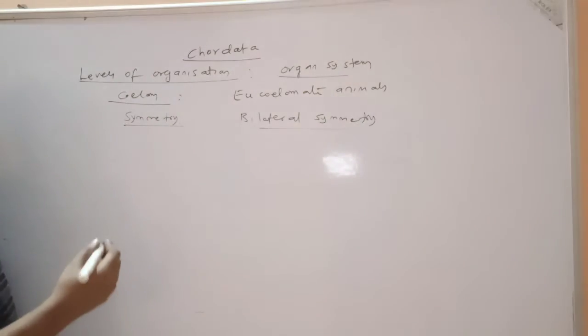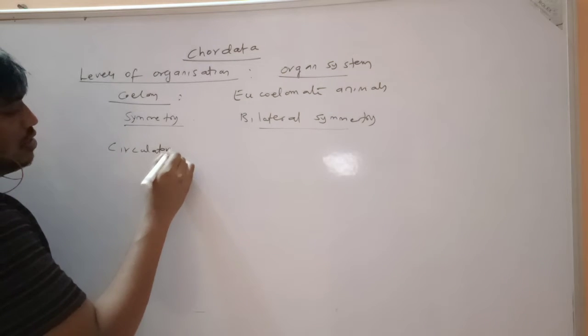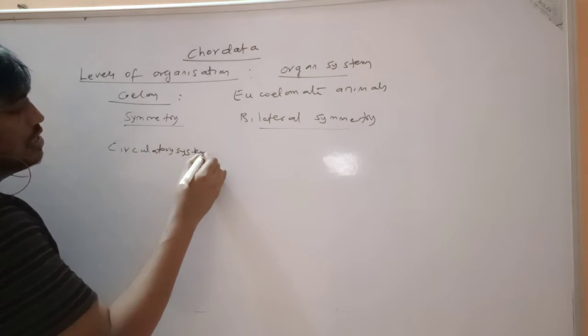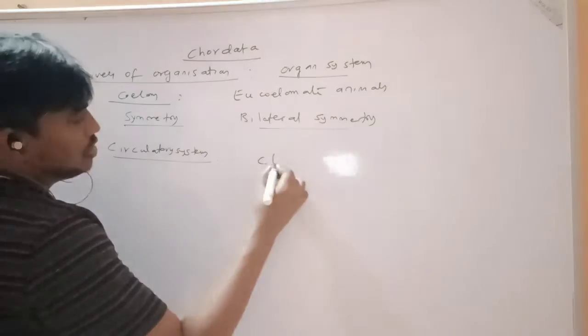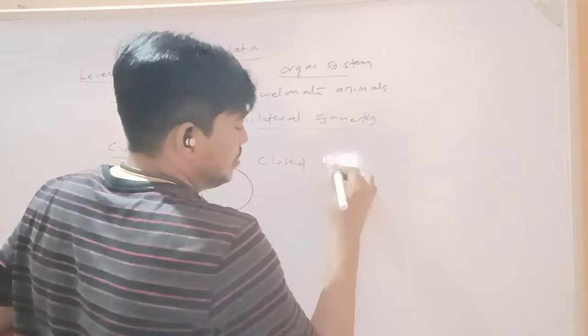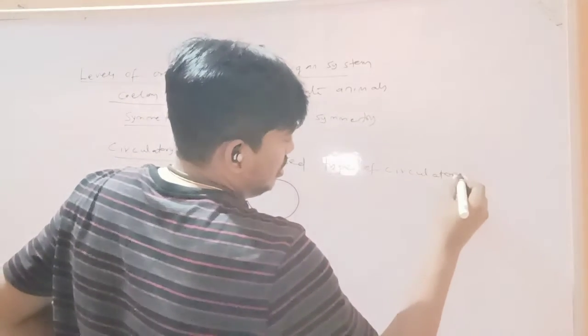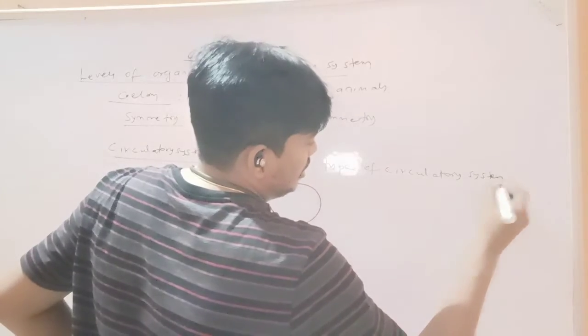And circulatory system is closed type of circulatory system.